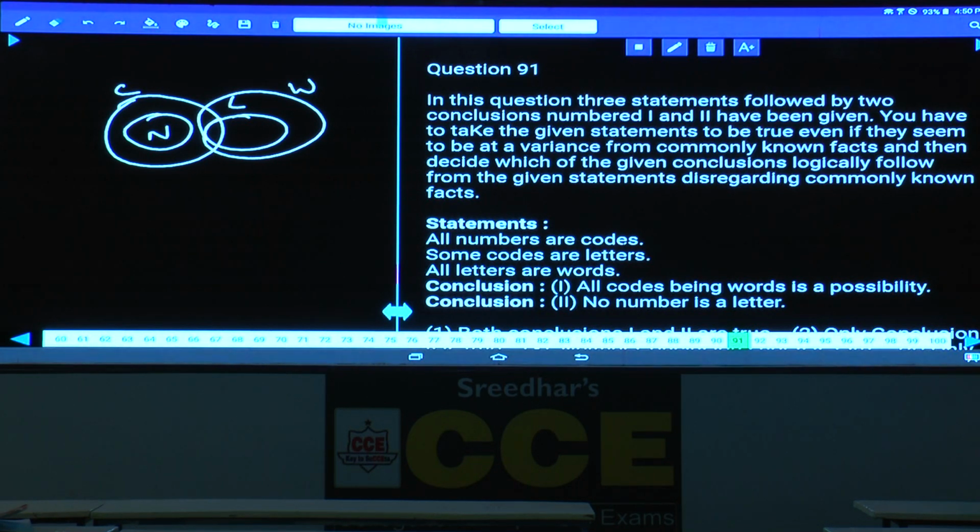Second one, no number is a letter. As of now, no number is a letter is true. In order to make this one false, we can write the letter like this. Hence, with the alternate diagram proven, the previous conclusion will be false.